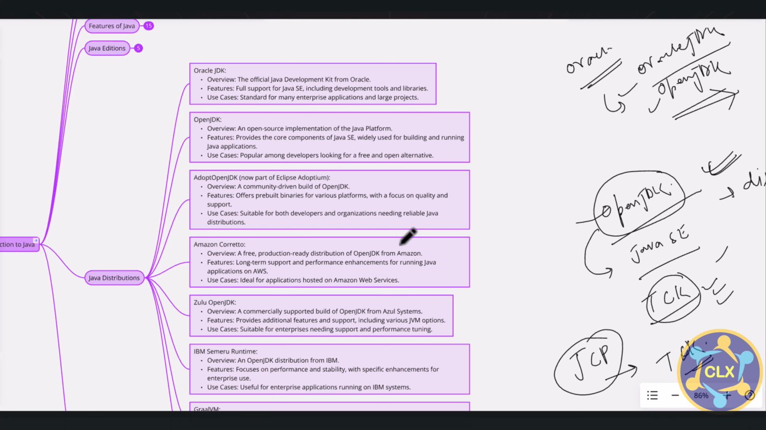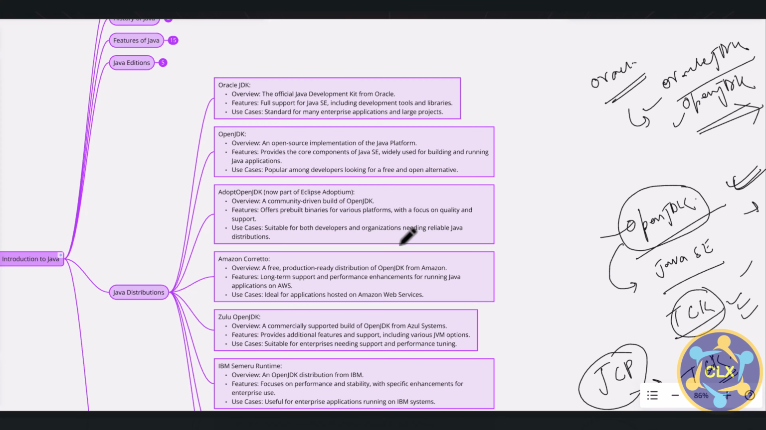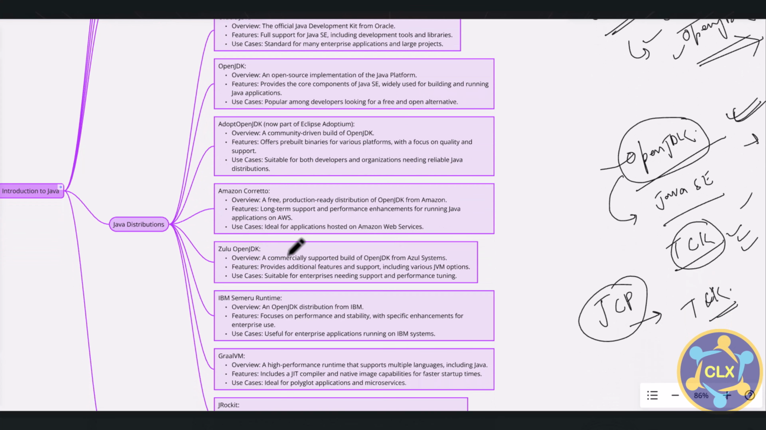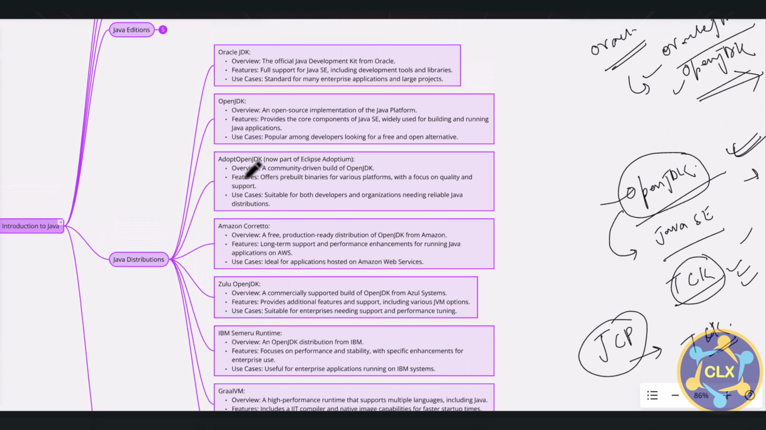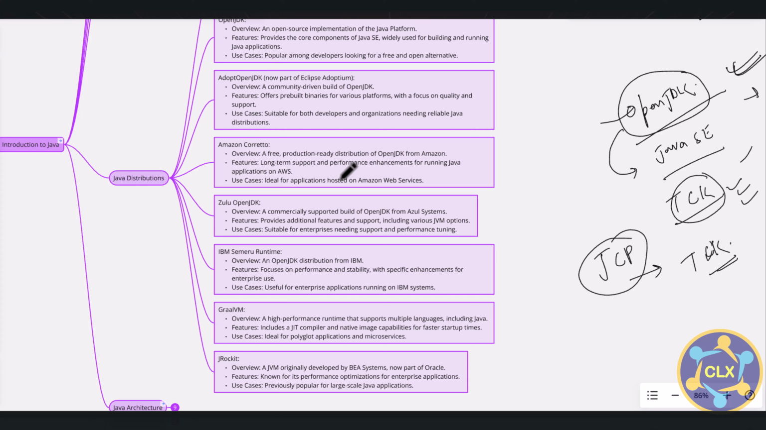So these are the different vendors who have taken the OpenJDK project, made it compatible with Java SE, and made it distributable. So Amazon Corretto is there, Zulu OpenJDK is there, then we have OpenJDK, Oracle JDK, and AdoptOpenJDK. This is now part of the Eclipse Adoptium team. So these are the distributors and vendors available in the market. Their distribution can be used with the license and all. So this is how Java distribution works.